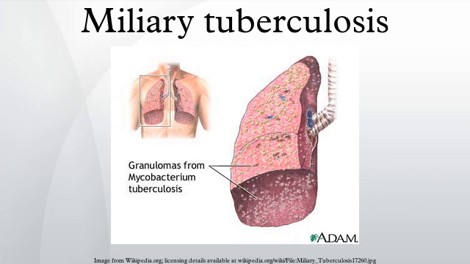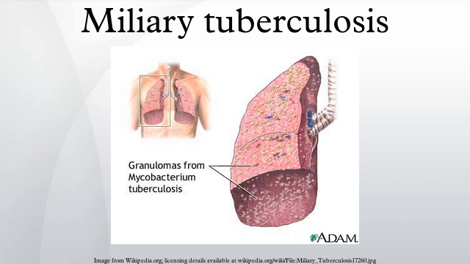Alternatively, the bacteria may attack the cells lining the alveoli and enter the lymph nodes. The bacteria then drain into a systemic vein and eventually reach the right side of the heart. From the right side of the heart, the bacteria may seed or reseed the lungs, causing the eponymous miliary appearance.